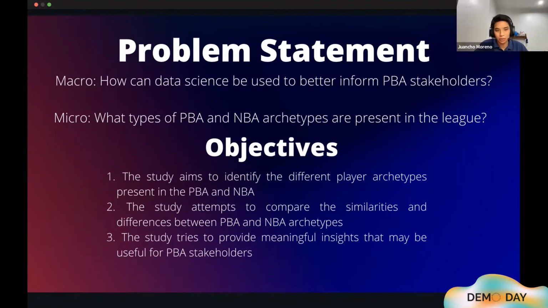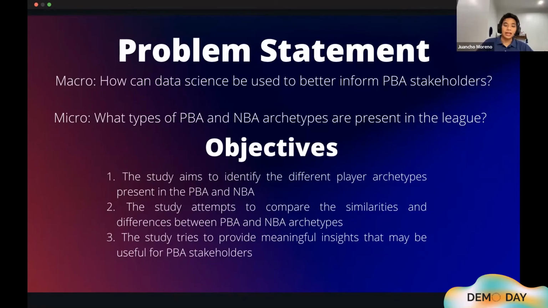Now, to answer these questions, we want to hit three key objectives. First would be to identify the different player archetypes present in the PBA and NBA. And second, we want to compare their similarities and differences to hopefully, third objective, provide meaningful insights that may be useful for our intended stakeholders, which are the PBA stakeholders.